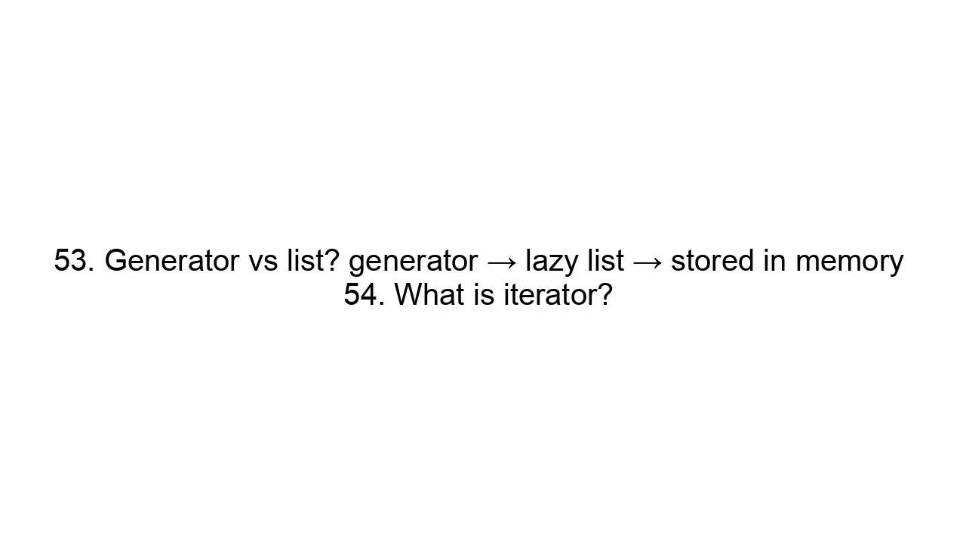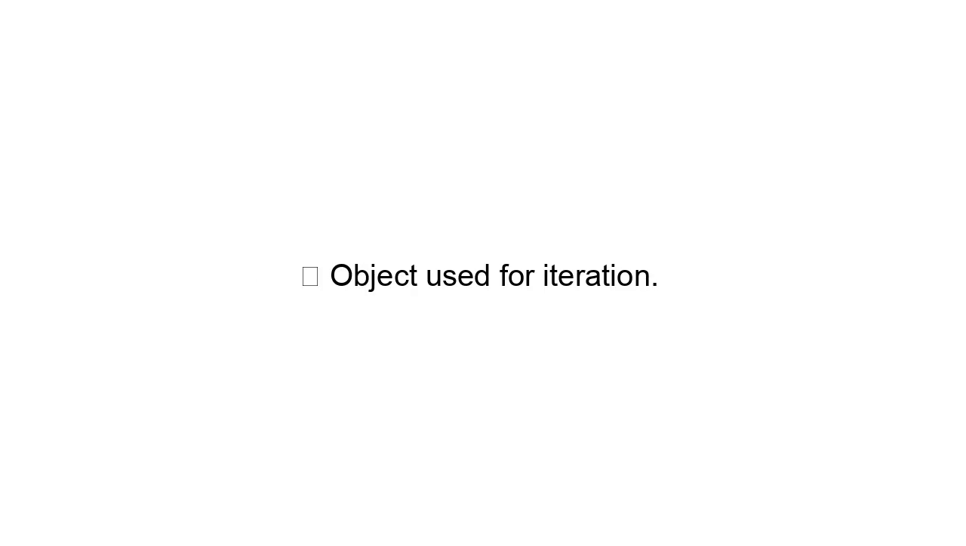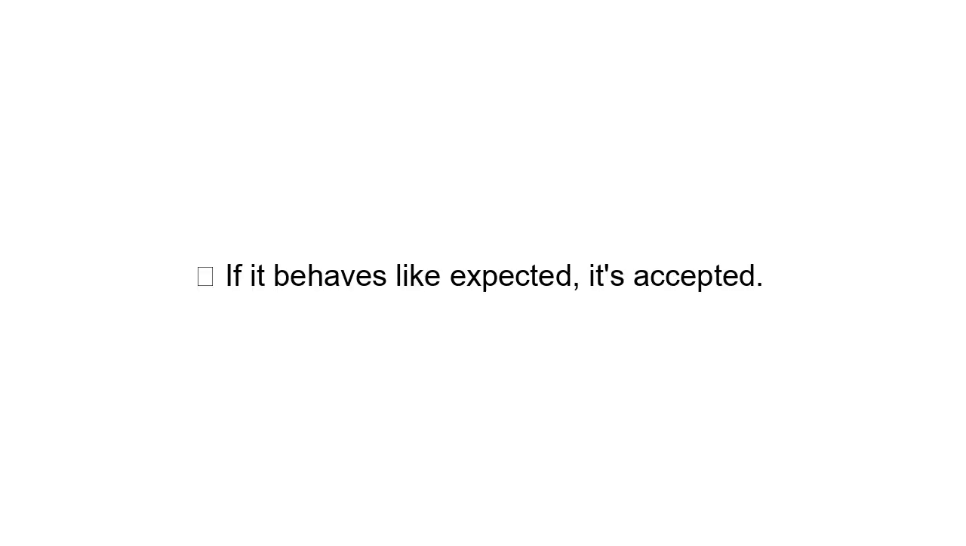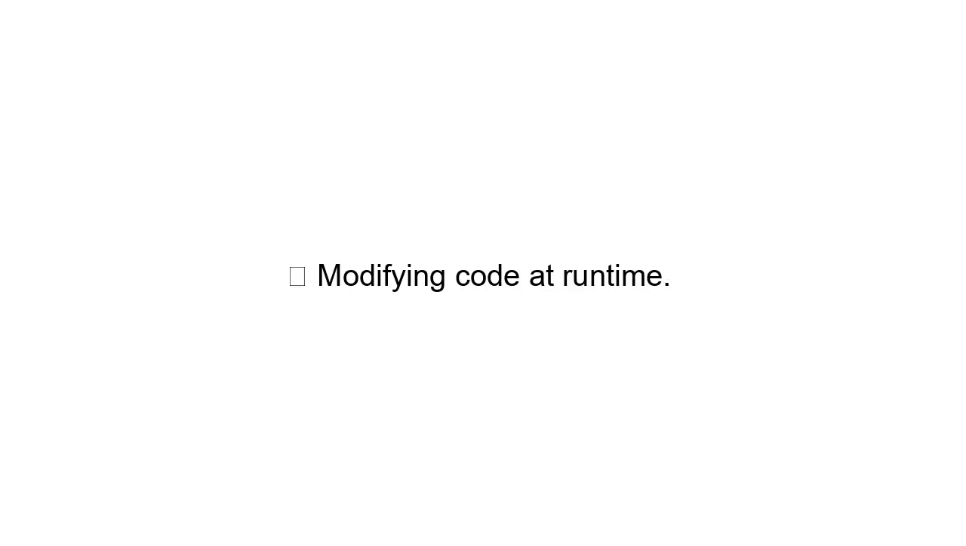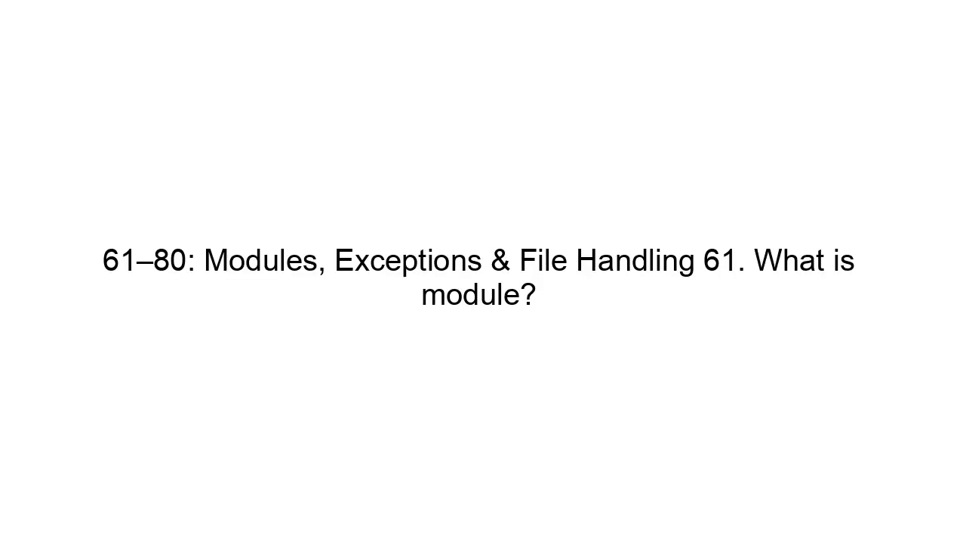53. Generator versus list. Generator means lazy. List means stored in memory. 54. What is iterator? Object used for iteration. 55. What is iterable? Object that can return iterator. 56. What is next? Gets next item from iterator. 57. What is iter? Returns iterator object. 58. What is next? Returns next value. 59. What is duck typing? If it behaves like expected, it's accepted. 60. What is monkey patching? Modifying code at runtime.